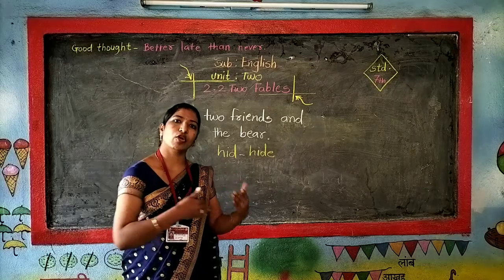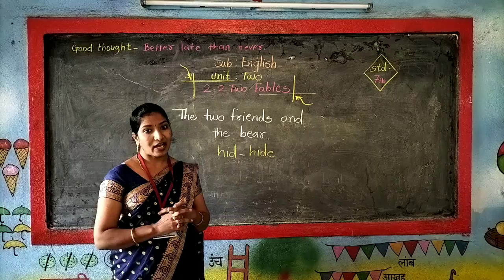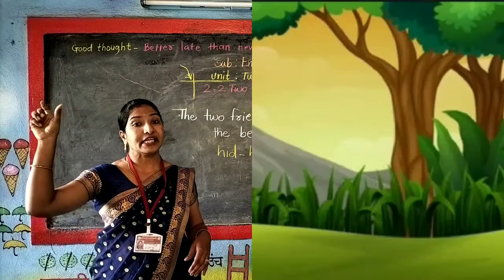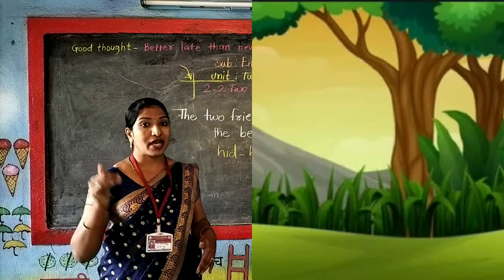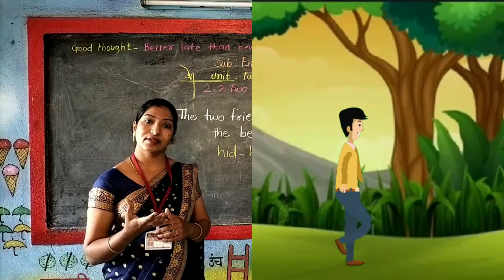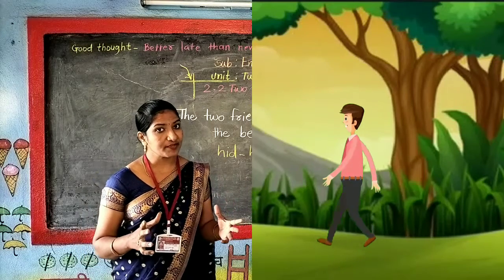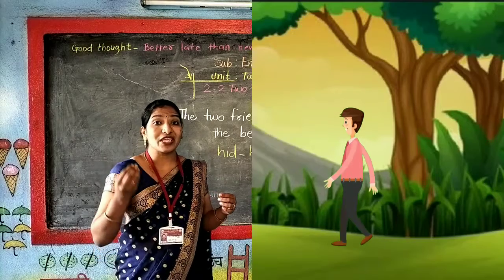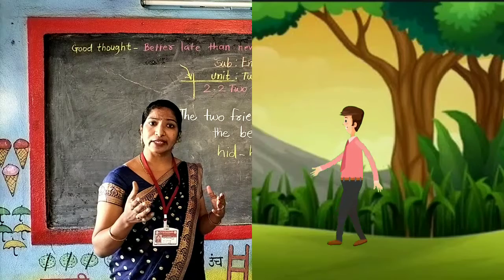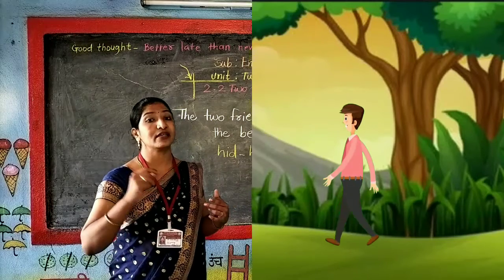The bear slouched off. The bear went away. Now this friend who had hid himself in the leaves came down. How must he have felt? Instead of feeling sorry for his friend, instead of showing any compassion to his friend, do you know what he did? He was laughing, and for the teasing purpose he asked.